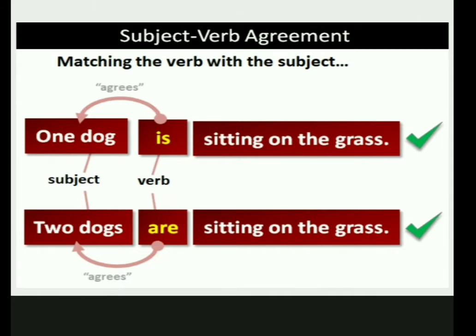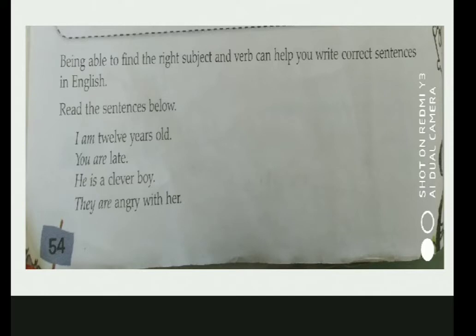Is it understood? So here, now let's go with the textbook part of your chapter. As I said, page number 54, you might be able to see this, right? Being able to find the right subject and verb can help you write correct sentences in English. So it's obvious that if you are using a singular subject, your verb should also be singular.